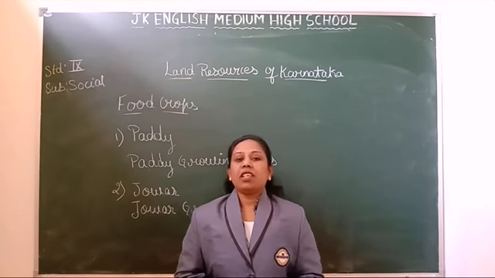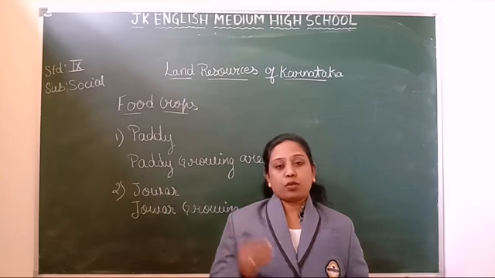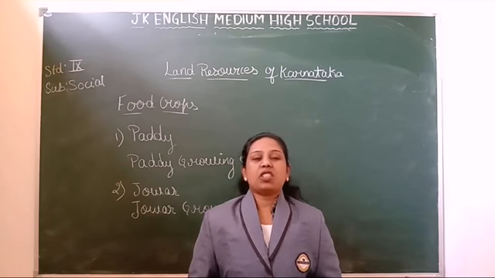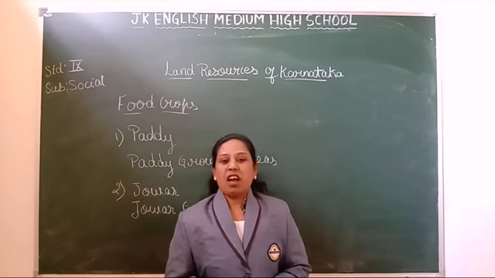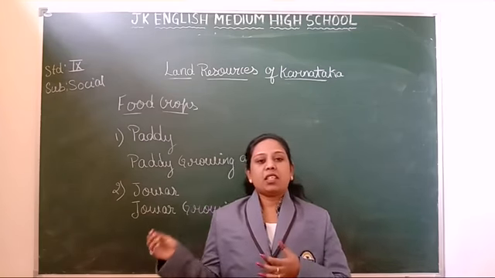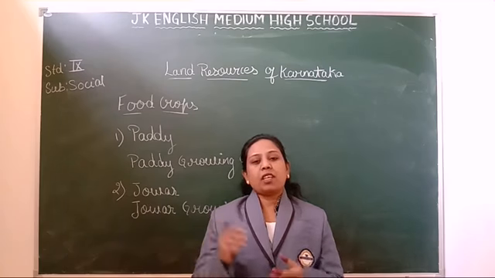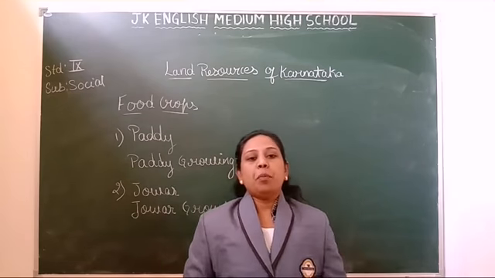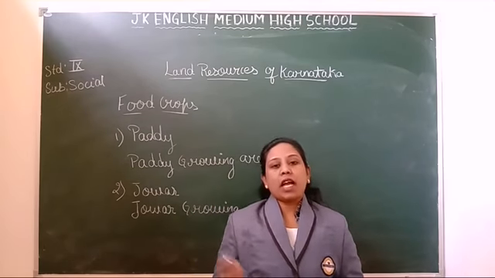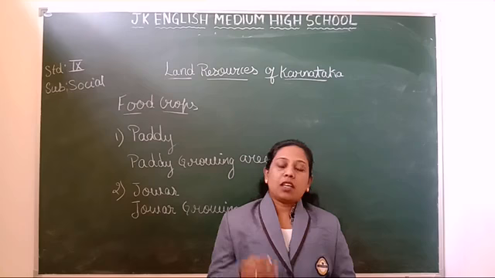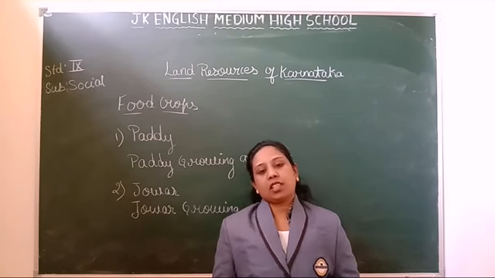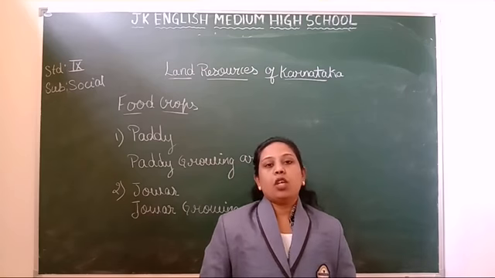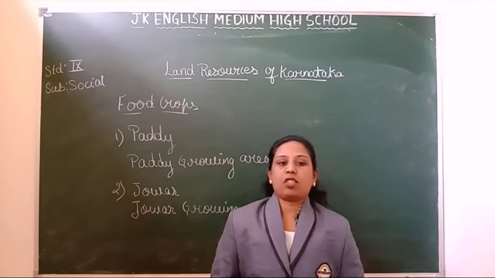Even in summer, paddy is grown in areas where irrigation facilities are available. At that time, that is in the months of February and June, it is called a rabi crop. Why is it called a rabi crop? Because it is sown in the months of February and June. So it is called a rabi crop.